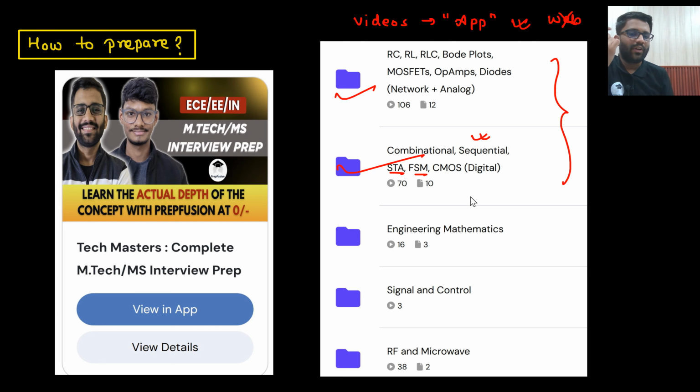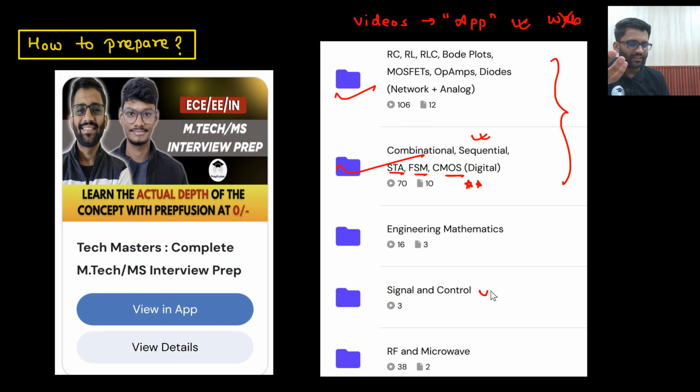And then you need to watch CMOS as well. CMOS is also very important. Basic combination circuit, basic sequential circuit, everyone knows, but these are the points where you will differentiate yourself from other students. And then in mathematics we have covered linear algebra, probability, those also you can watch.